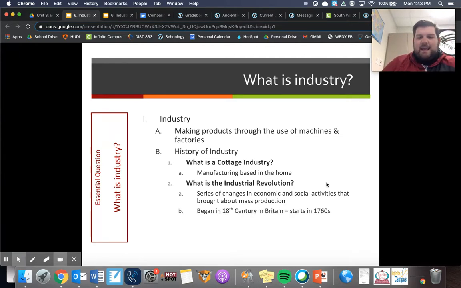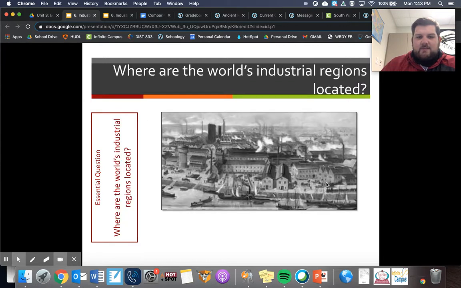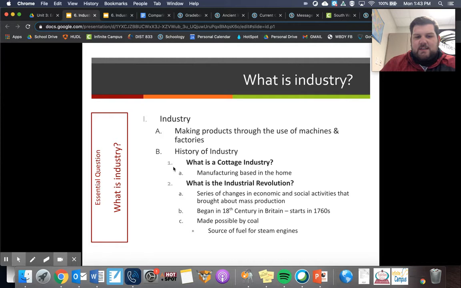It began in the 1700s in Great Britain, and the main factors that allowed this to happen were, one, the number of people able to be a part of the workforce, and the other major part is coal. It was a source of fuel that fueled engines that worked in these factories, and so it allowed this to take place.